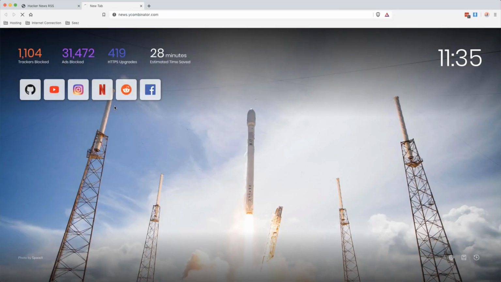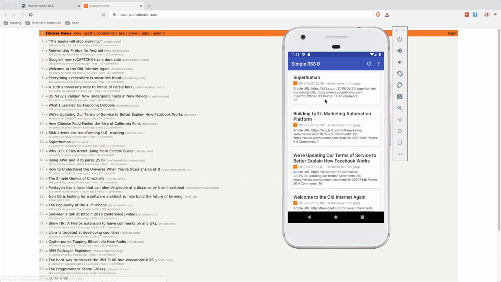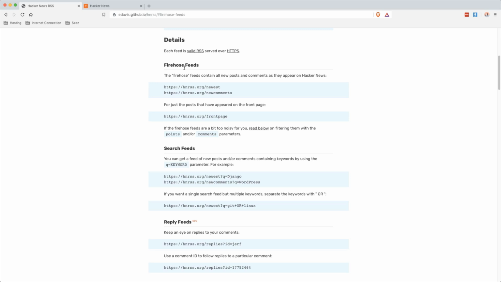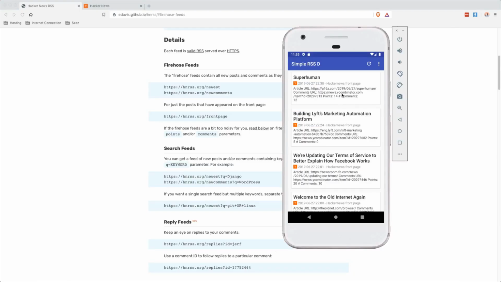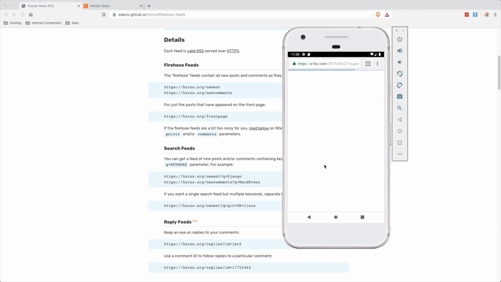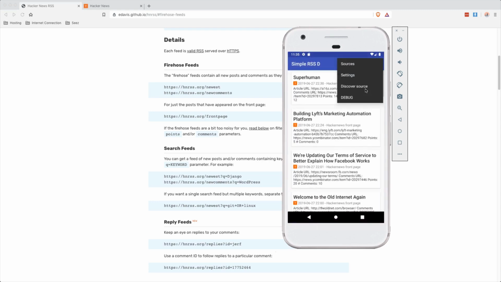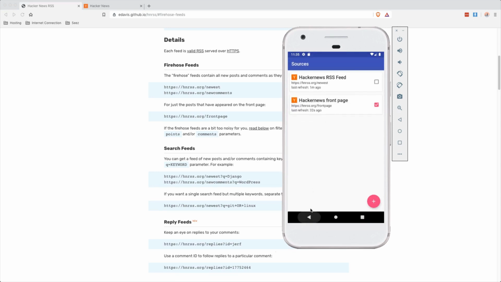We can verify that. I'm not sure if it's going to match because this is different. This is what Firehose thinks Hacker News has. It's not from actually Hacker News. Anyway, you go here, opens up. Amazing.